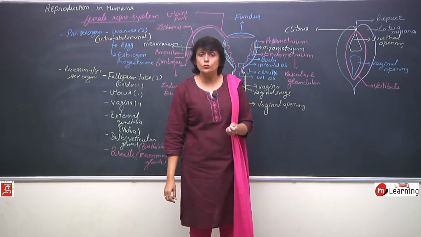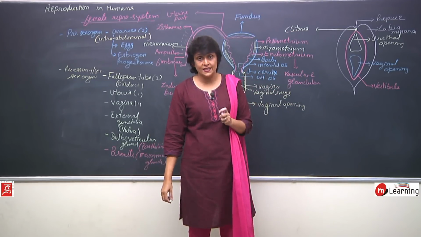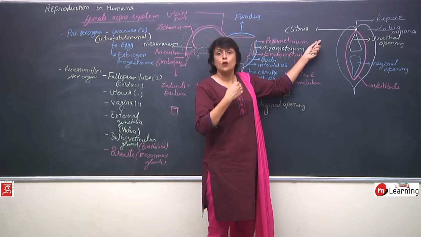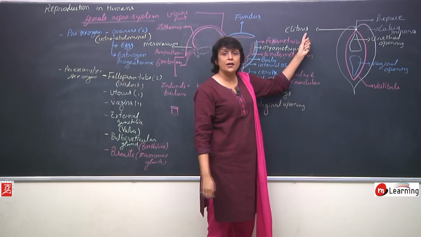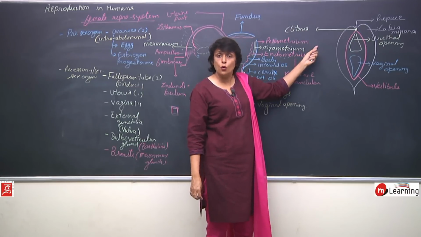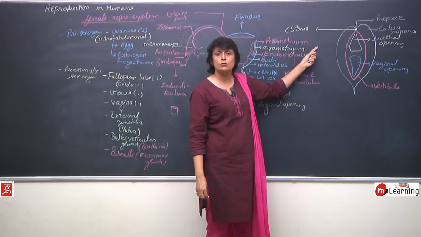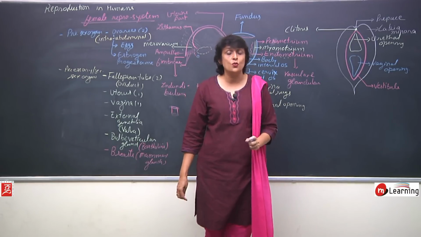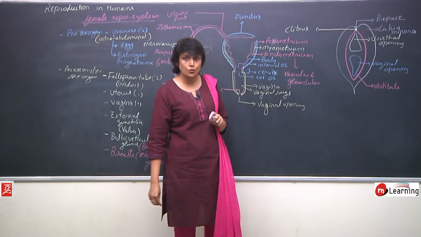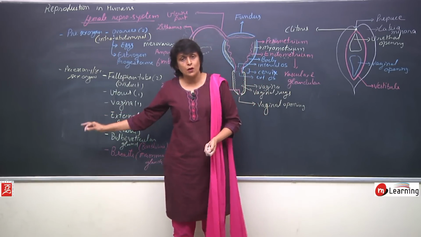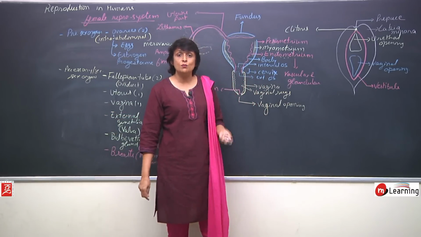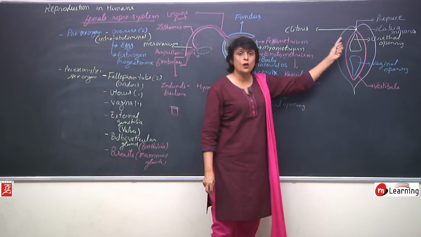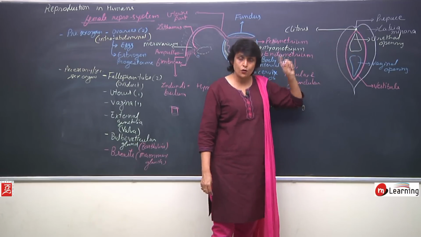Clitoris is homologous to penis. Though in case of females it is a non-functional structure, why is it homologous to penis? Because it has the same erectile tissue, corpora cavernosa. So we were talking about the bulbovestibular and bulbourethral glands which are homologous, then clitoris and penis of males, they are homologous.